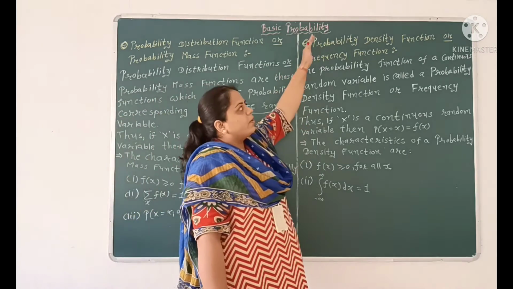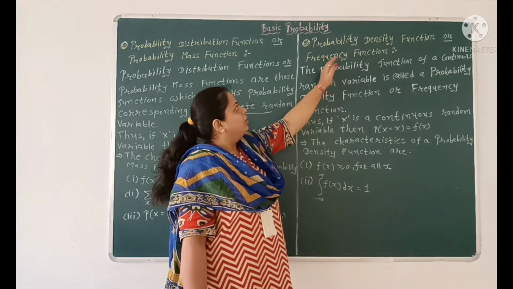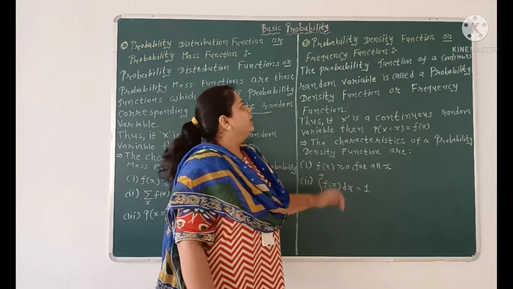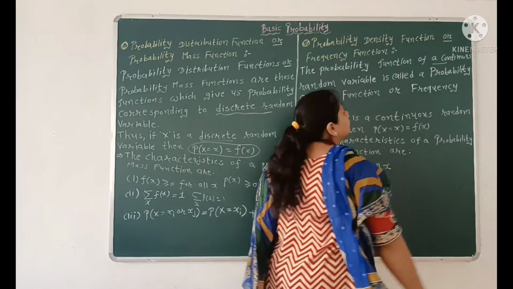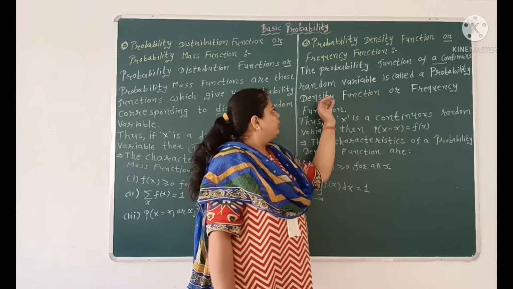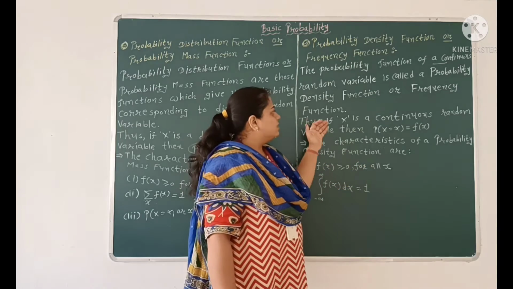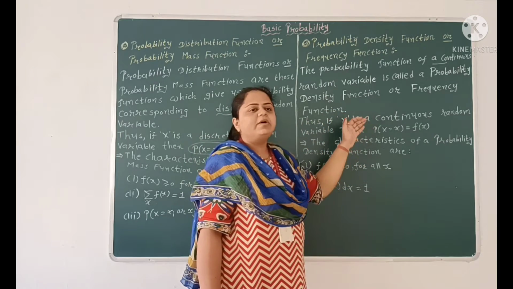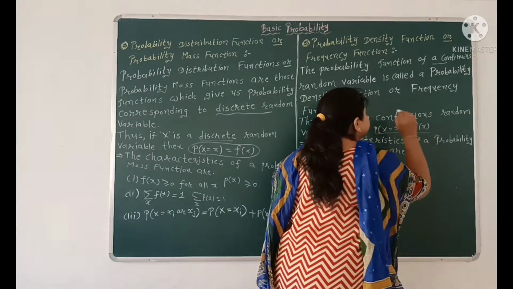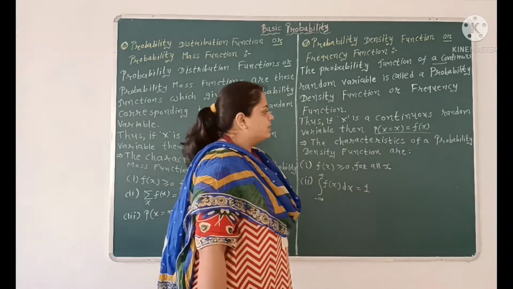Now, second, probability density function or frequency function. The probability function of a continuous random variable is called the probability density function or frequency function. Thus, if X is a continuous random variable, then probability of x is equal to f of x.